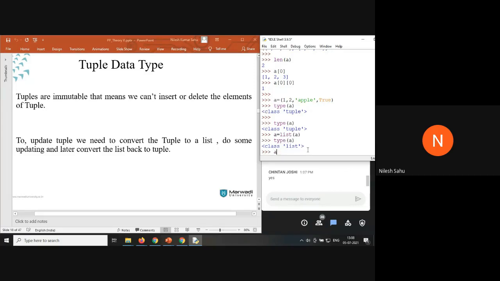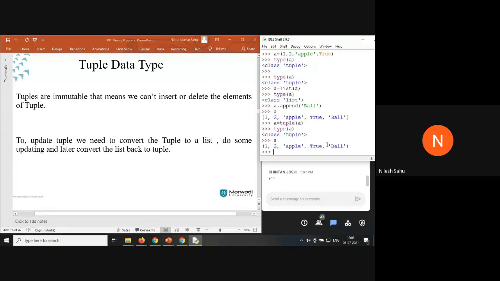Now what I can do, a dot append, and the value of a is 1, 2, apple, ball. Now what I can do, a equal to tuple of a. Type of a is tuple, and the values inside the tuple are 1, 2, apple and ball.